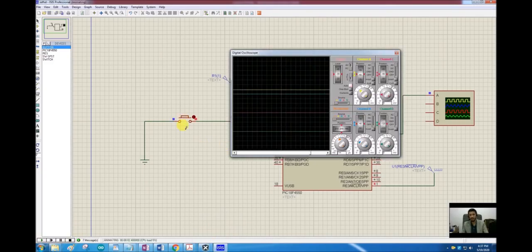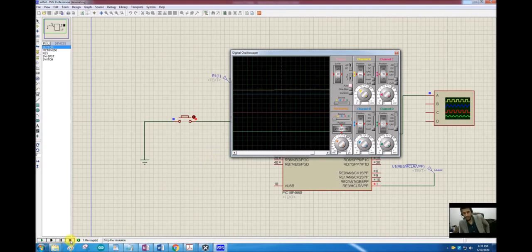Initially it should be 0. Yes. Now it should be 33%. Now it should be 66%, and now it should be 100%, as we can see here. And once I press it again, it should be 0%. So here we go, 0%. So now our program is working perfectly fine.